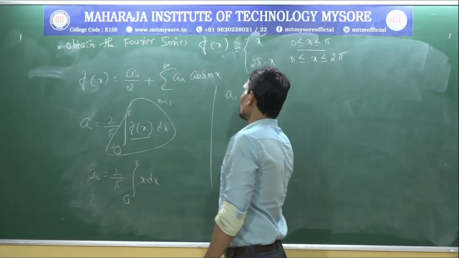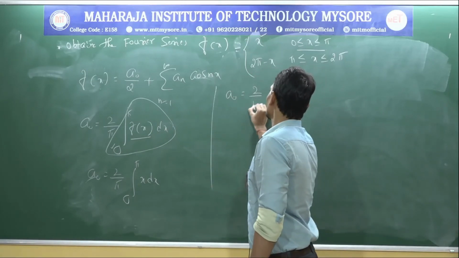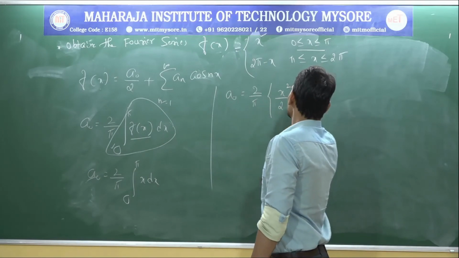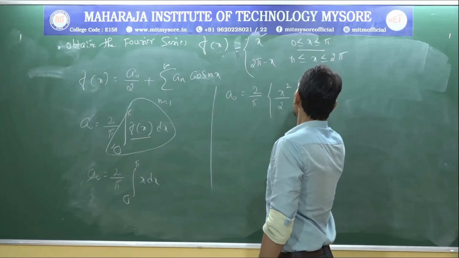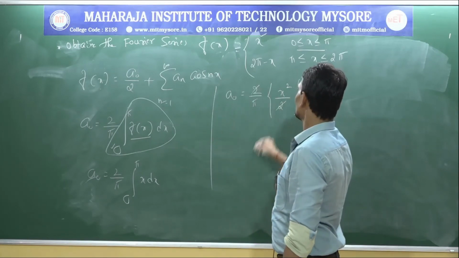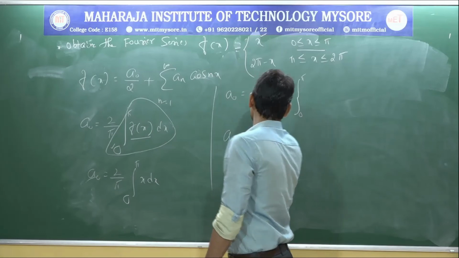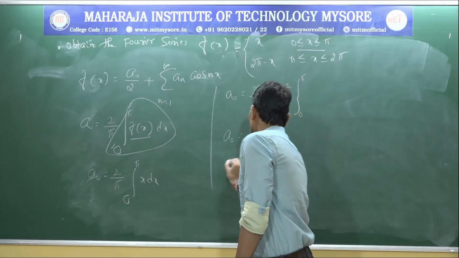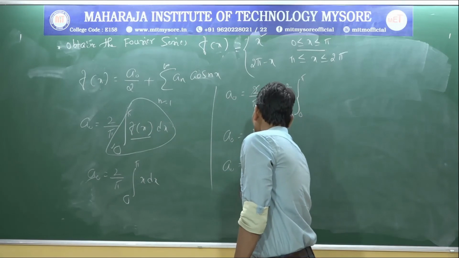So A0 equal to 2 by pi. What is the integration of x? X square by 2, from 0 to pi. 2 cancels. So A0 equal to pi square by pi, which is A0 equal to pi.